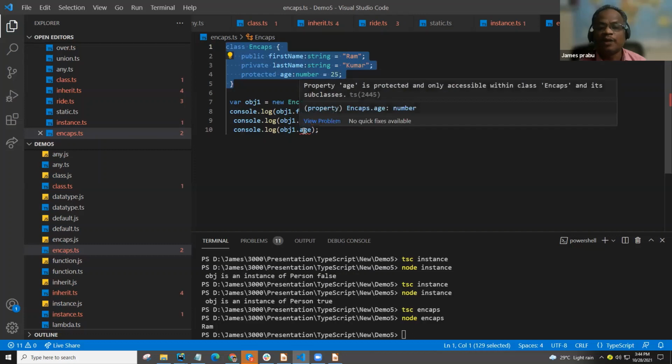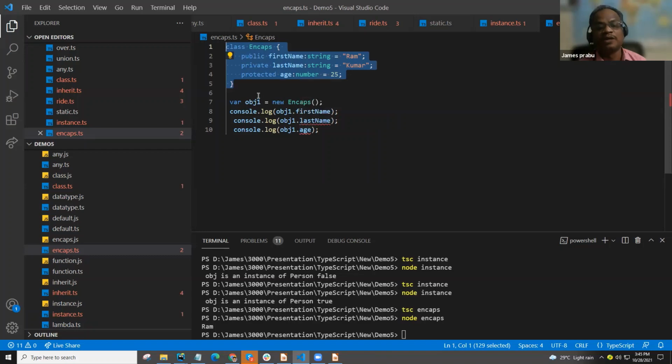But protected can be accessed within the class and also the subclass. If you create a subclass, meaning you create another class and extend this encapsulation class there, then protected is available. But outside of the object, it is not available. So this is the difference between these three.